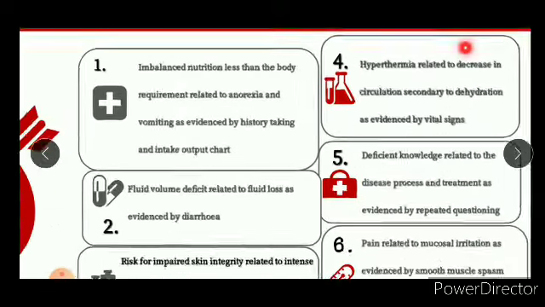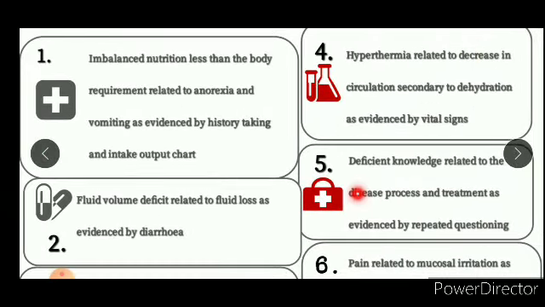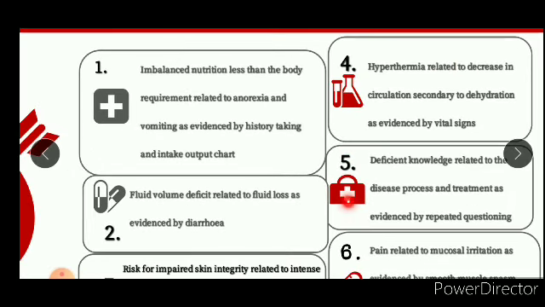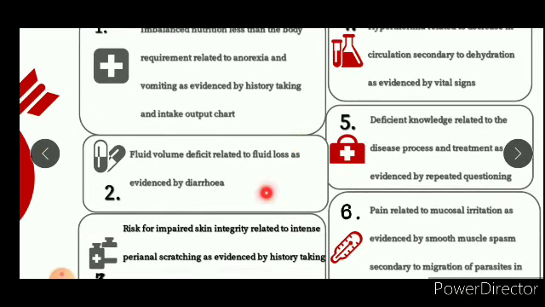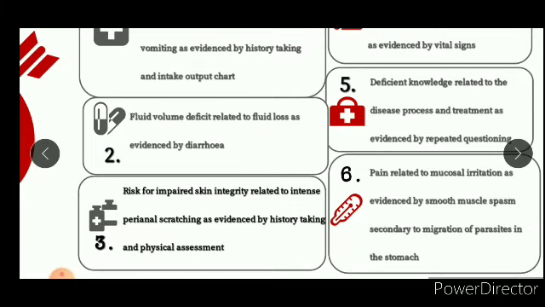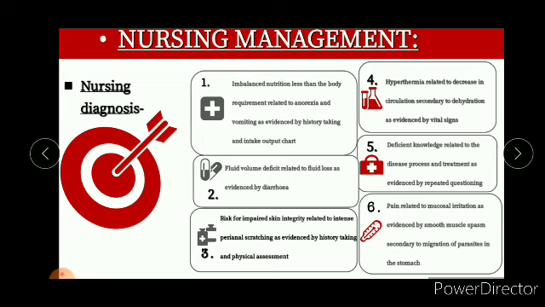Then hyperthermia related to decrease in circulation secondary to dehydration as evidenced by vital signs. Then deficient knowledge related to the disease process and treatment as evidenced by repeated questioning. And then pain related to mucosal irritation as evidenced by smooth muscle spasm secondary to migration of parasites in the stomach.